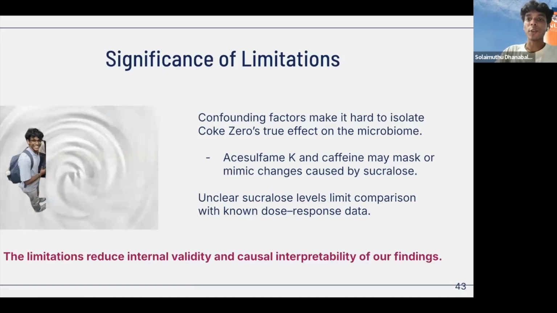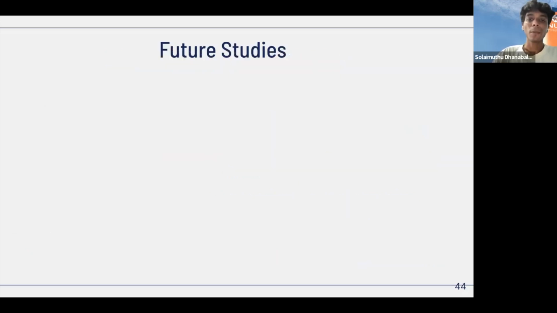Now I'll move on to discuss the significance of our study's limitations. Firstly, the presence of confounding factors makes it difficult to isolate the true effect of Coke Zero on the gut microbiome. Ingredients like acesulfame K and caffeine could either mask or mimic the microbial changes that we might observe. Secondly, the unclear sucralose levels in the beverage limit our ability to compare our results with established dose-response data from previous studies. Altogether, these limitations reduce the internal validity of our findings, making it harder to draw causal conclusions about sucralose's impact on the microbiome.